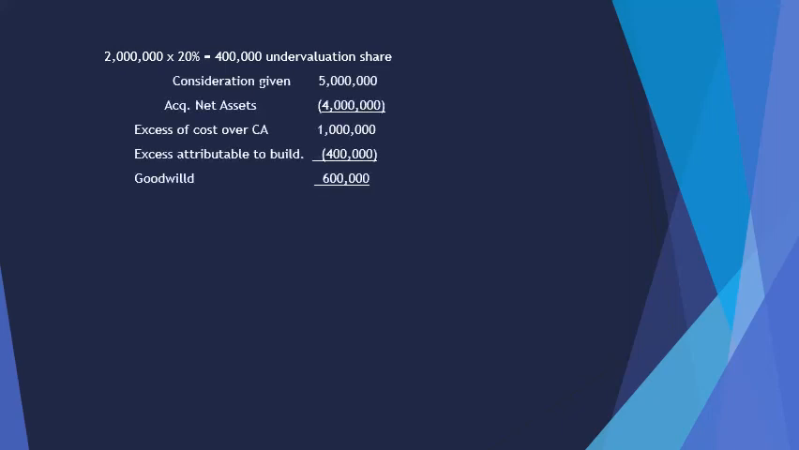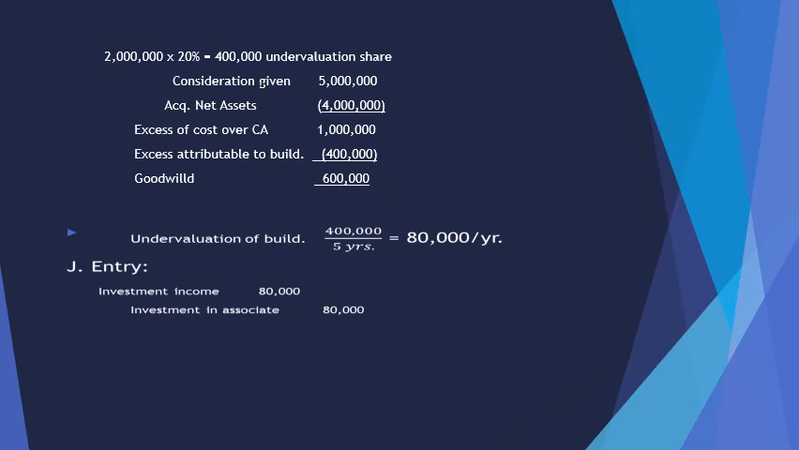Now, since the investor has only 20% interest, its share in the 2 million increase in the value of the building is also only 20%, or 400,000. Assuming that other than the building, all assets are fairly valued, the excess will now go to goodwill. Our computations will not end by just computing the goodwill. Since the excess of cost has an amount attributable to the undervaluation of a depreciable asset, we must now compute the amortized value of that excess. To do that, we must divide the undervaluation amount over the asset's remaining useful life. In our problem, the 400,000 will be divided by 5 years, which would equal 80,000.